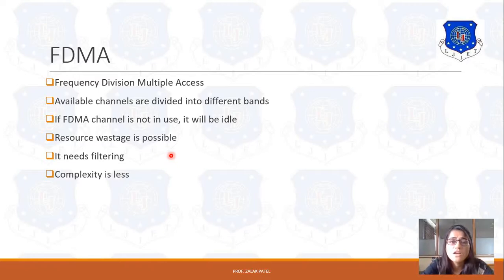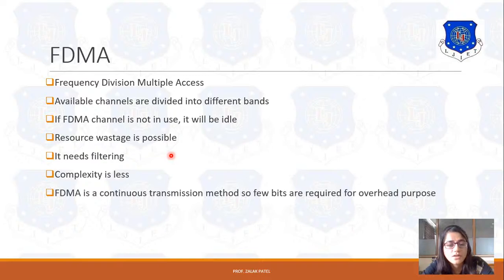It is a fixed type of assignment, so we need not worry about channel assignment for every possible instant. So in the case of FDMA, complexity is less and synchronization is not necessary. Now FDMA is a continuous transmission method, so few bits are required for overhead purposes.